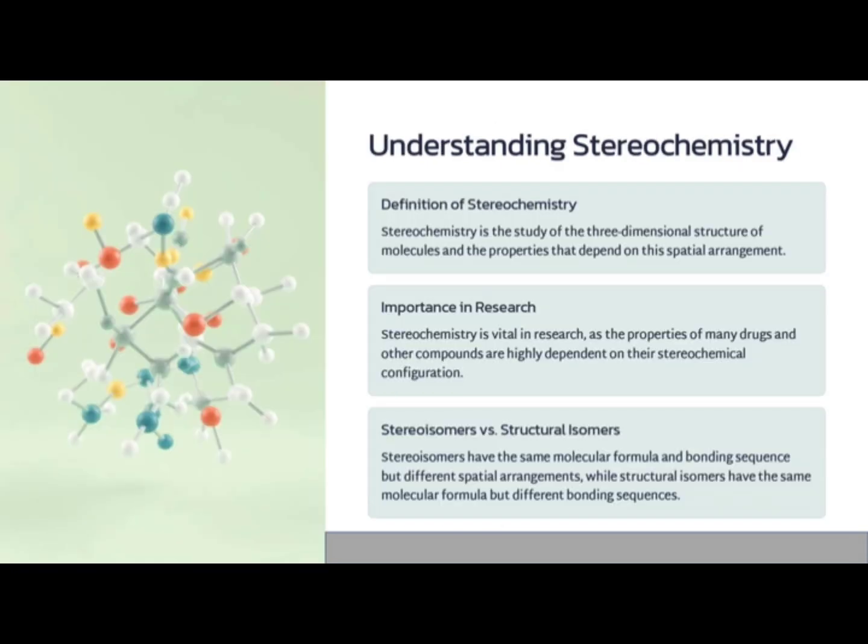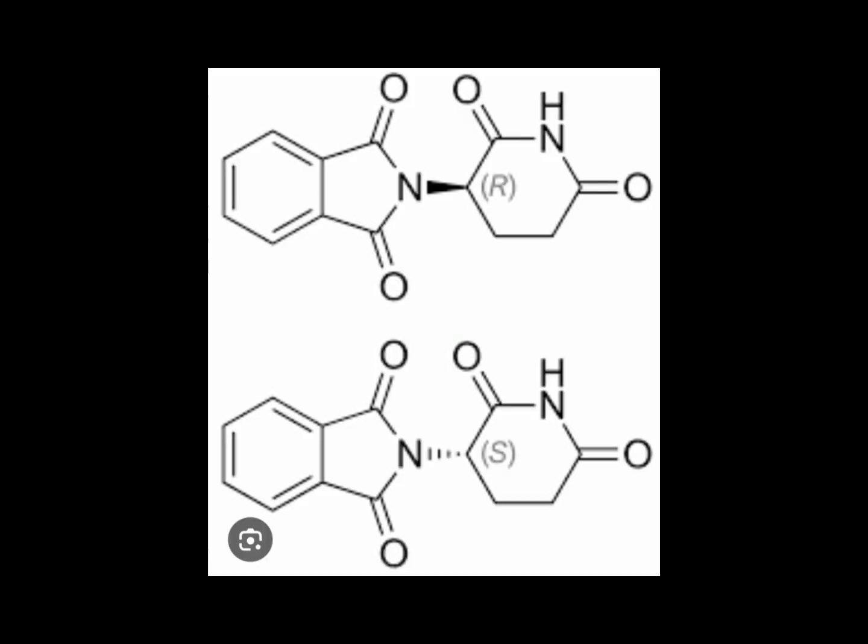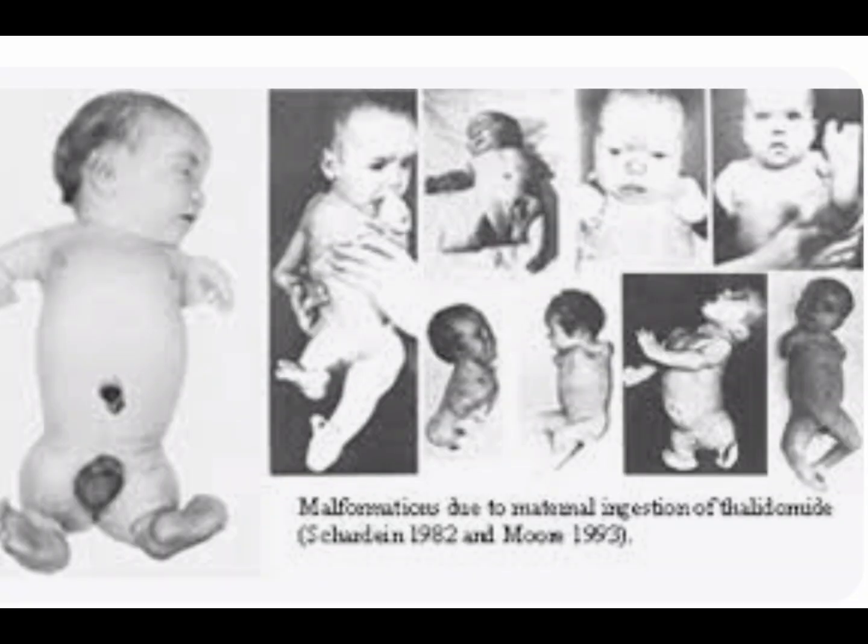Not all women who were administered thalidomide were fine. Women who were administered the R isomer of thalidomide were fine because the R isomer works like a sedative, whereas the S isomer is a teratogen. That is, these women who were administered the S isomer gave birth to infants with birth defects. This aroused interest in researchers to explore the reason. This particular tragedy has brought stereochemistry to limelight.